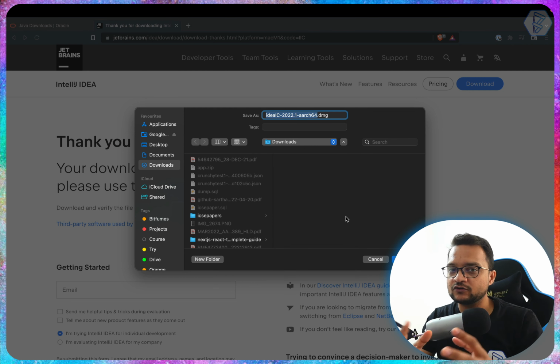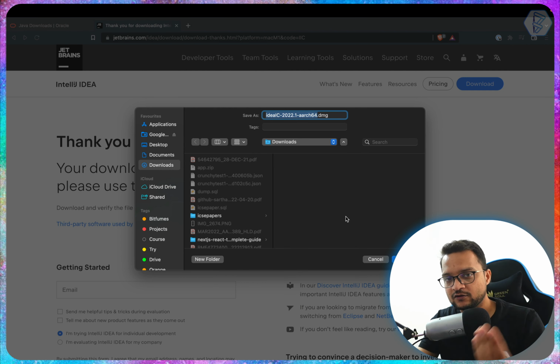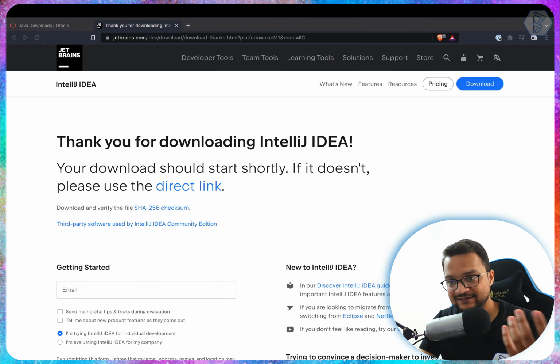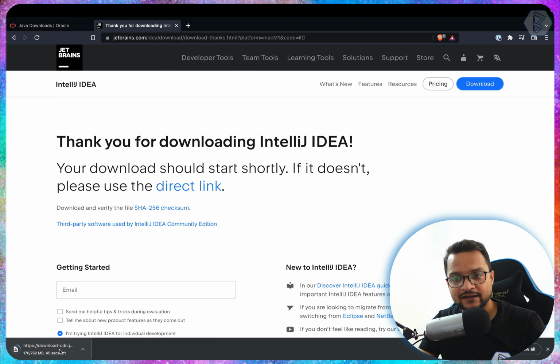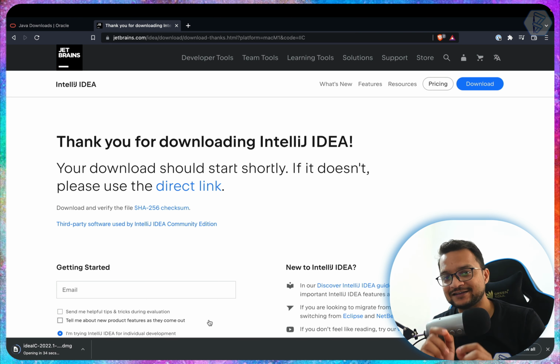If you are on Windows, follow the same step. You will find the exe file. You just need to download it, save it in your downloads, and click on the file. Once it is downloaded, it will open up for the installation. So let's wait for this file to be downloaded.